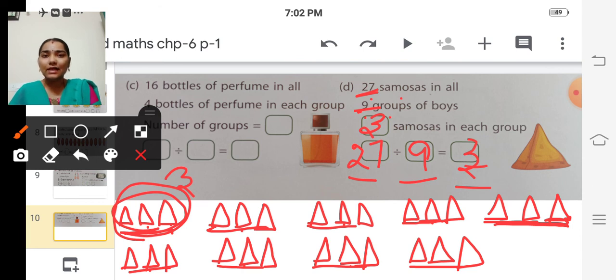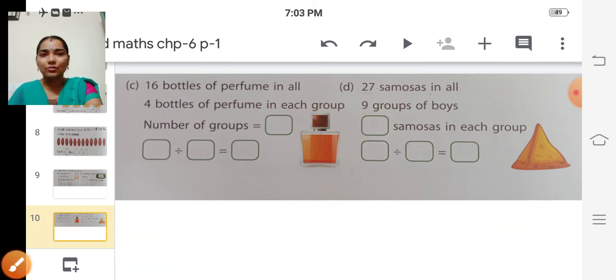Is it clear, children? Have you all understood? Is it easy? Yes. So copy down in your textbook. Okay, children? Thank you.